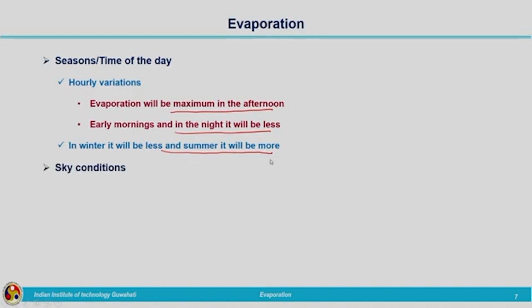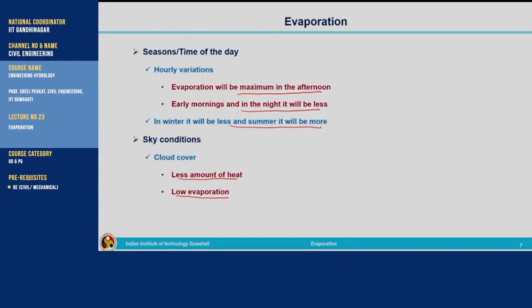Now, coming to sky conditions, you can clearly tell that if it is a cloudy day, the sun rays reaching the water body will be less compared to sunny days. So, on cloudy days, the cloud cover will prevent the amount of heat reaching the water body. So, less heat causes less evaporation. So, sky conditions play a major role, and seasons and time of the day play an important role, because evaporation in summers will be more than that of winters.